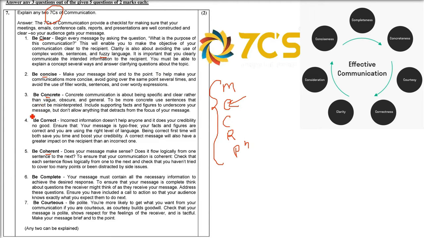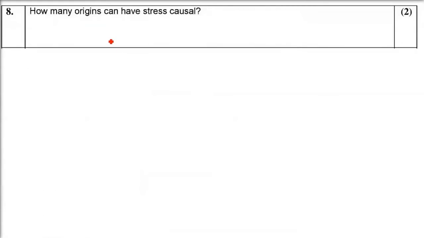Complete means whenever you start some conversation, you need to end it properly. Be courteous. Courteous means be polite, always use good words, don't use foul language. So these are the 7 C's: clear, concise, concrete, correct, coherent, complete, and courteous.